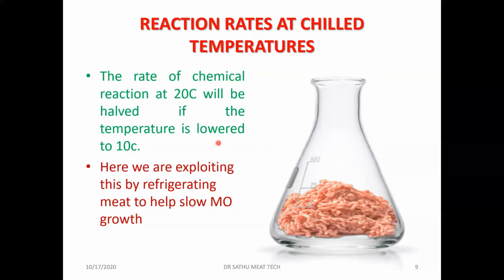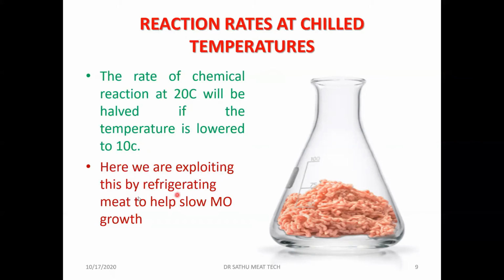For example, if food can be stored at 20 degrees for 2 days, then at 10 degrees centigrade it can be stored for 4 days, and at 0 degrees centigrade it can be stored for 8 days. The same reaction that takes place at 20 degrees centigrade will be halved if it is stored at 10 degrees centigrade. I hope it's very clear.